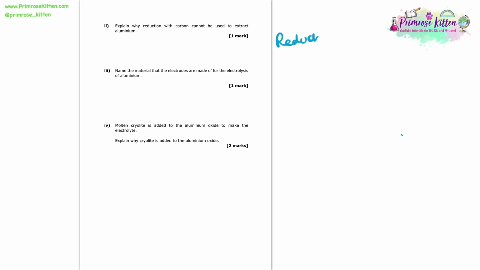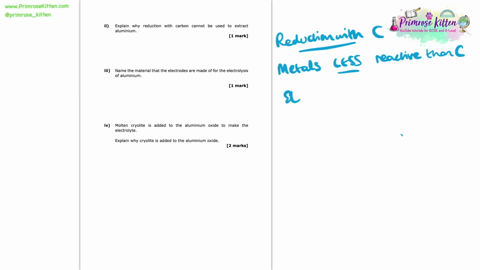So the knowledge that we need to use here to explain this is that we can use the method of reduction with carbon to extract the metals from their ores for metals which are less reactive than carbon. On the other hand, electrolysis is the method we would use to extract metals from their ores if we're trying to extract metals that are more reactive than carbon.